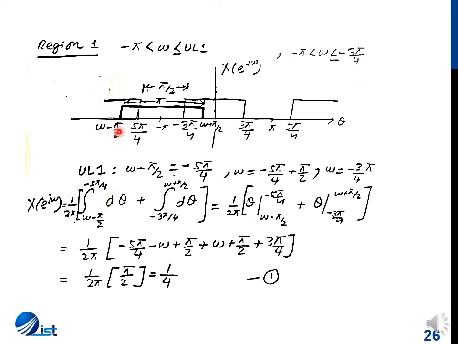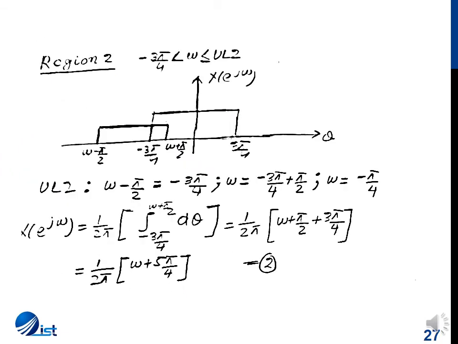The first part of partial overlap is between omega minus pi by 2 to 5 pi by 4, and the second part is between minus 3 pi by 4 to omega plus pi by 2. So that is what is done, and once we integrate it and substitute limits, we get 1 by 4 as an answer. So as long as we have a range of frequencies between minus pi to 3 pi by 4, we'll be getting 1 by 4 as the value of X(e^jω).